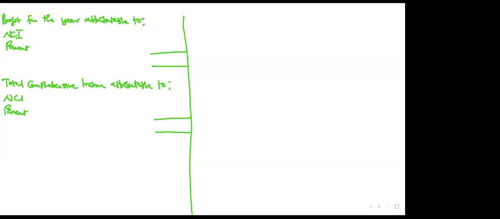Then after you've gotten your total comprehensive income, you leave two lines and come and share profit. You will share the profit for the year for NCI and parent. Then you also share the total comprehensive income also for NCI and parent. So do that. Then on the next page, you go to our workings. So let me put here the workings. If you don't want to struggle, just title it all figures in thousands of Ghana cedis, so that you don't repeat the thousands.